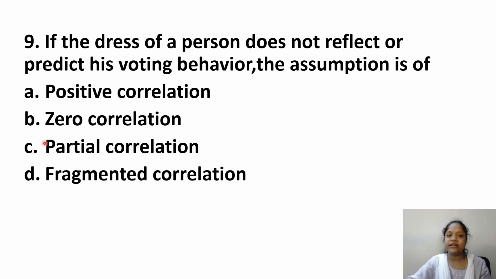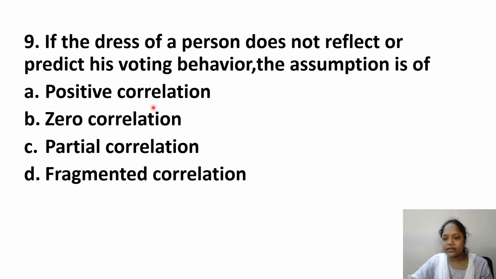Okay, positive correlation, zero correlation, partial correlation, negative correlation. Where do we have correlation? Whenever we are doing quantitative research, we need to compare two things. Here, study time, and with study time, which one can we compare? Children's intelligence. So now I'm comparing these two. That is when correlation will come.